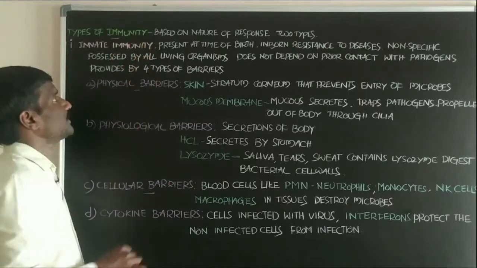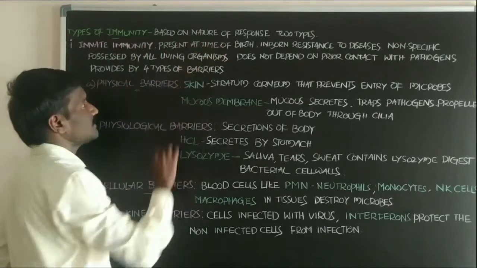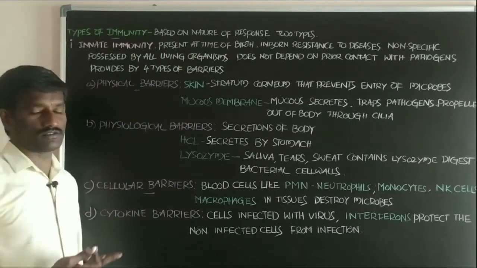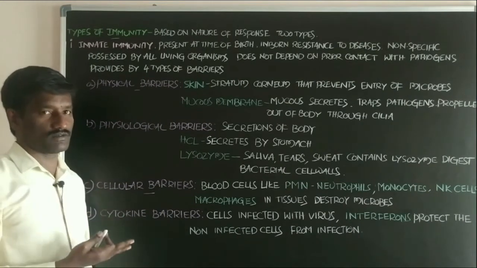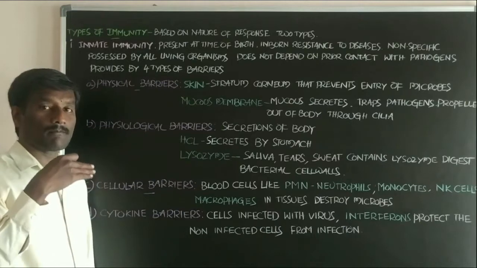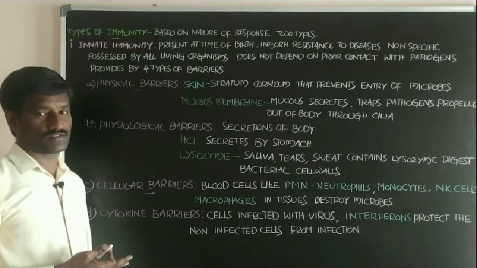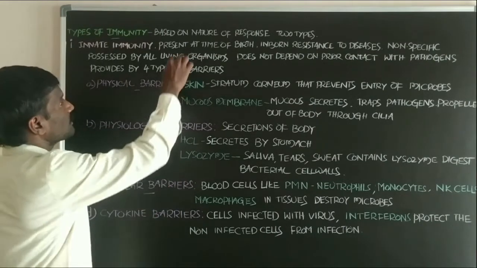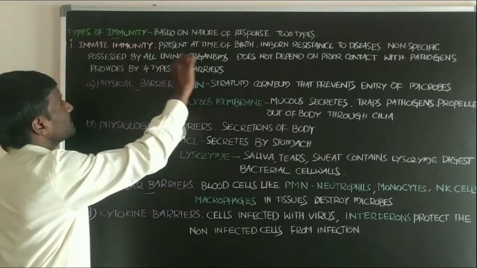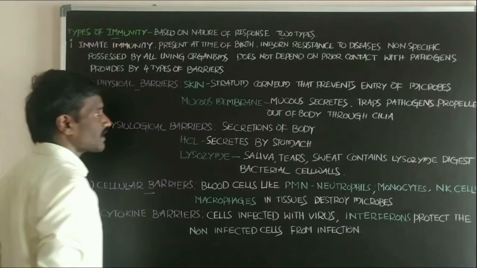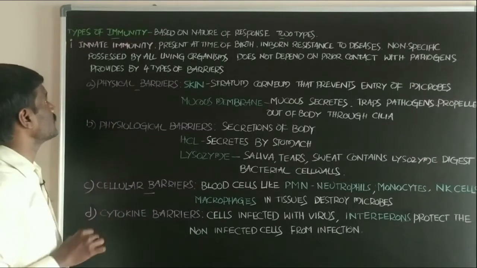Types of immunity based on the nature of the response against the pathogens, the microorganisms. Based on the nature of the response, immunity is of two types.